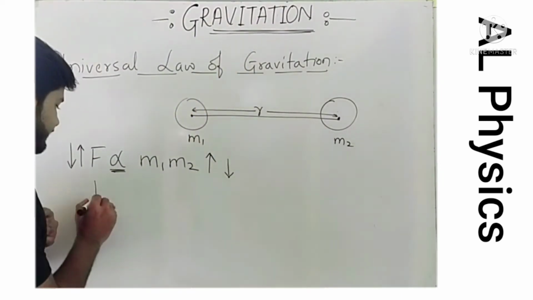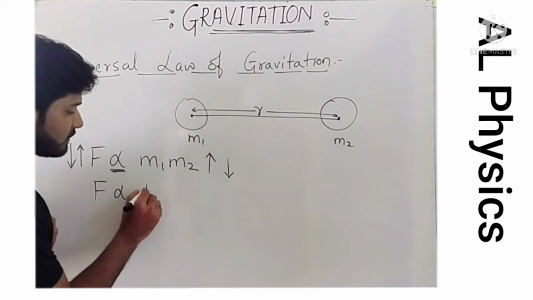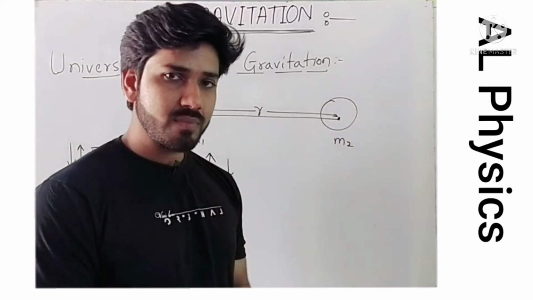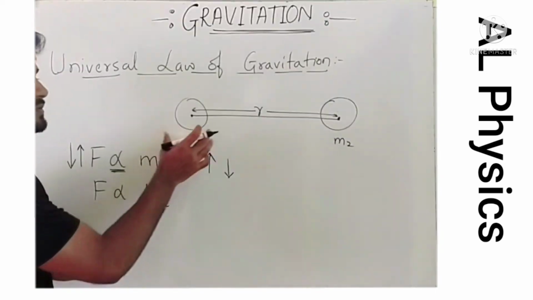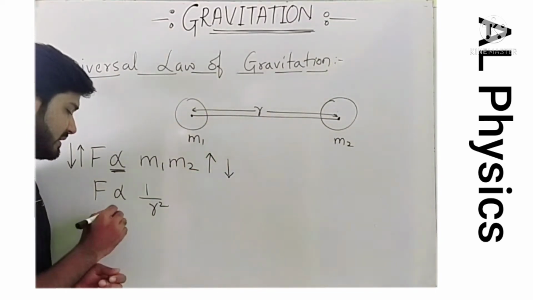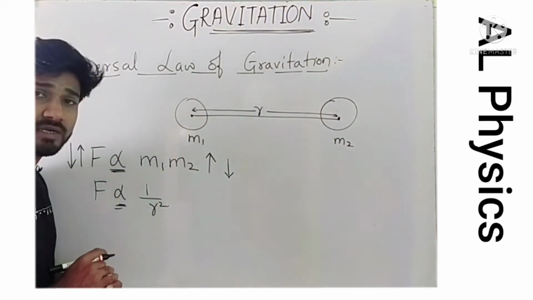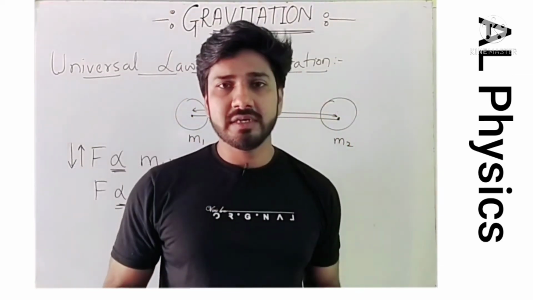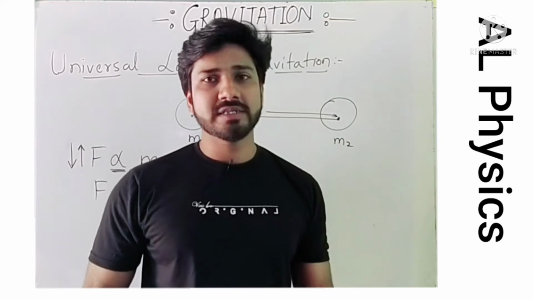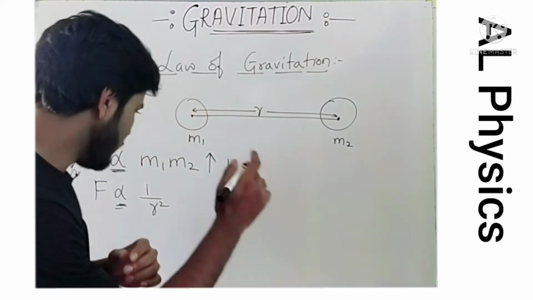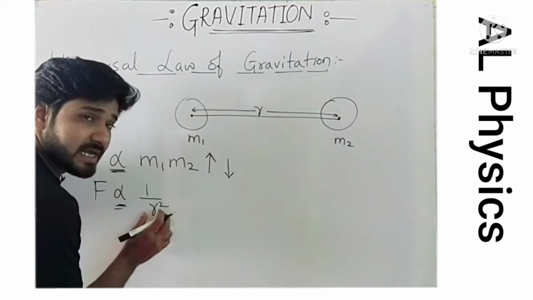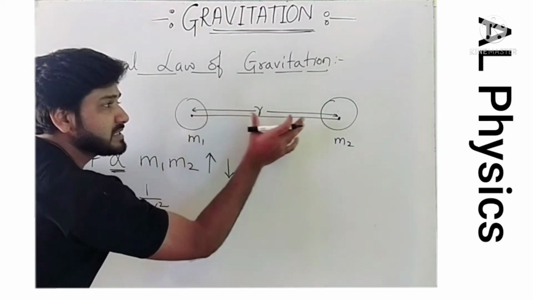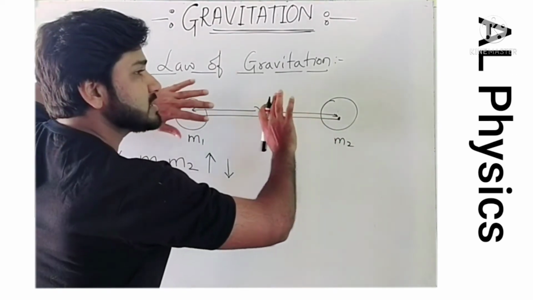After that he said this force is again inversely proportional to the square of the distance between them. We know when two quantities are inversely proportional, if one quantity increases, the other decreases. If one quantity decreases, the other increases. In the same way, what is r? R is nothing but the distance between these two bodies. If the distance between these two bodies increases,